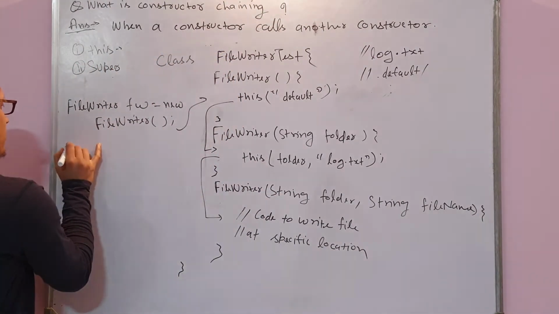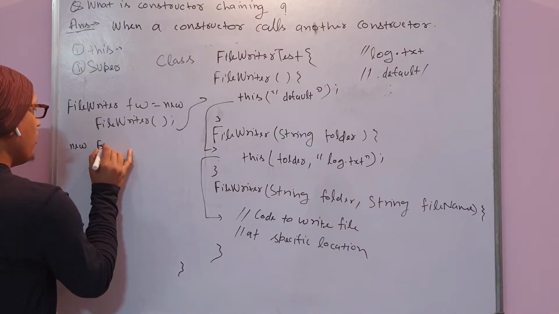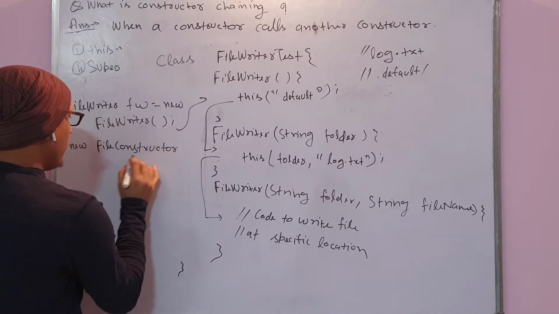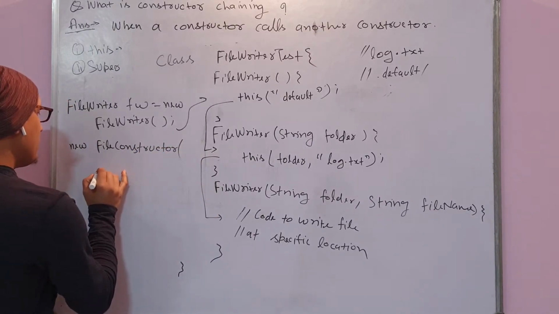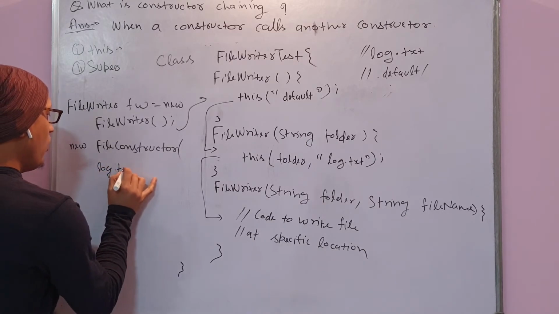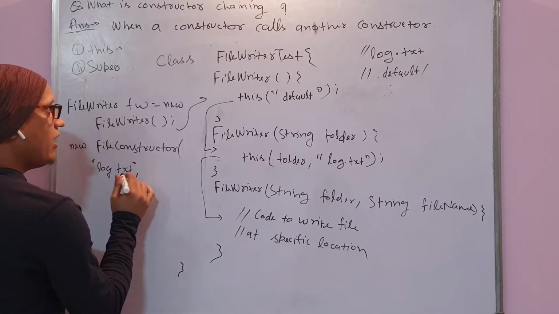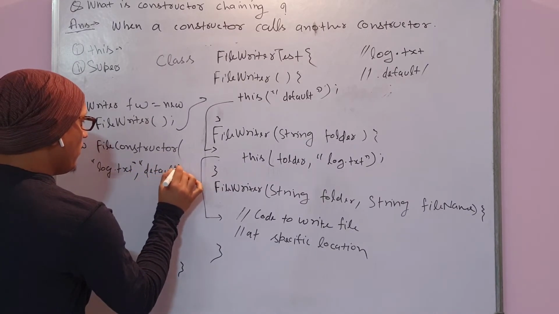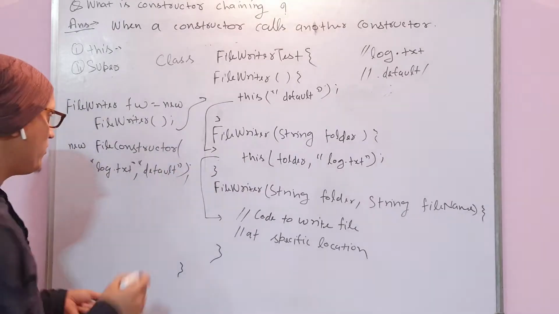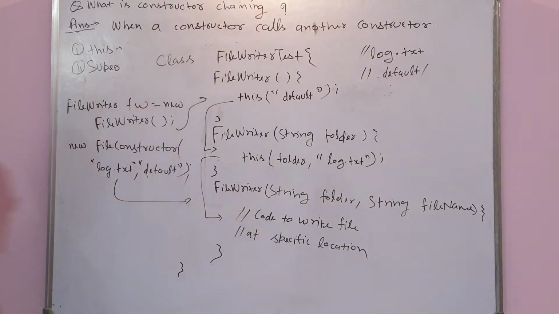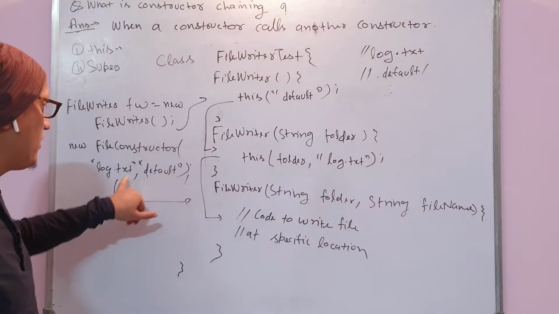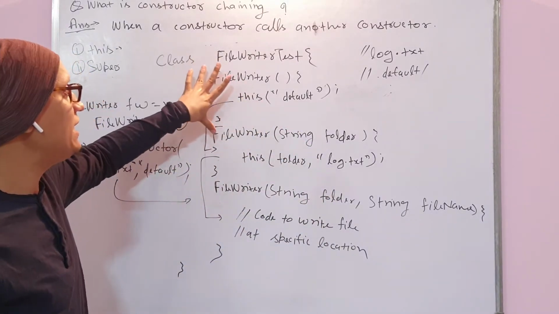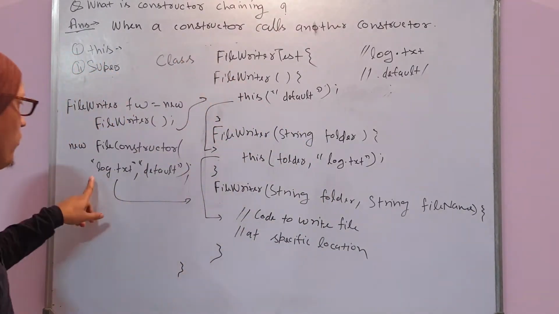Directly you can call the file constructor, and you can pass log.txt, and then you can pass default. You can do it in this way as well. This can call. Unnecessarily you are passing this default value, but this default value should always be written as per standard, initialized and written in this class itself, but from outside you are going to pass it.